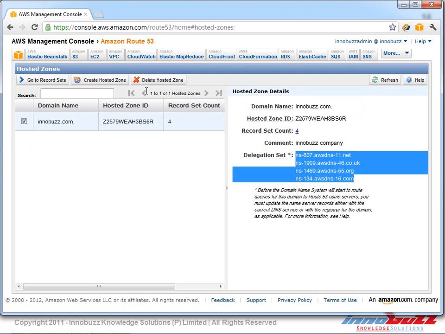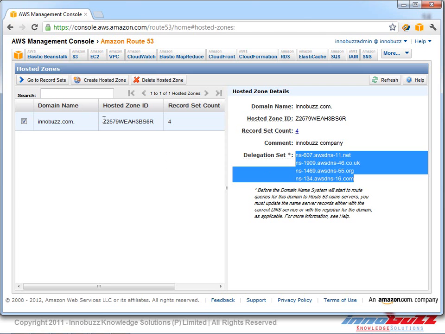These 4 entries must be given to our domain registrar, for example GoDaddy or any other domain registrar, for the communications to be transferred to AWS Route 53.